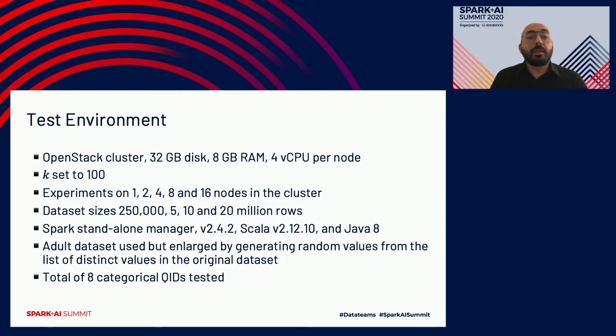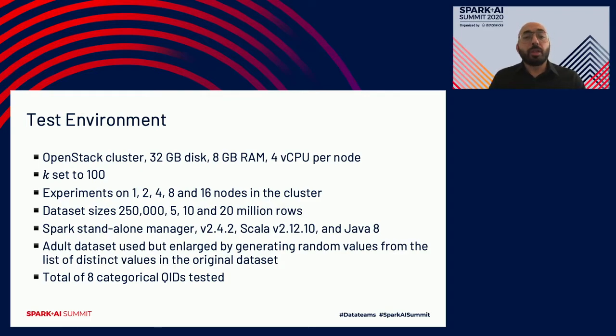The dataset is called the adult dataset, which appears to be a very popular dataset for privacy-preserving algorithms research. It's very similar to the examples that I use. It has demographic data of education, city, marital status, gender, all sorts of different demographic data. But it was only 32,000 rows, which was obviously not enough to assess any parallelization experiments.